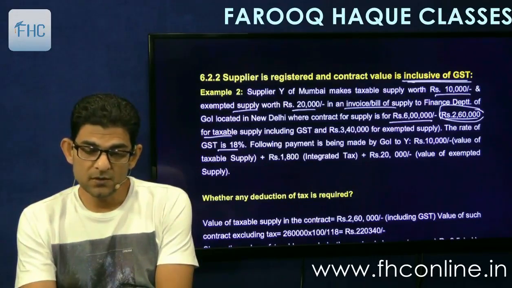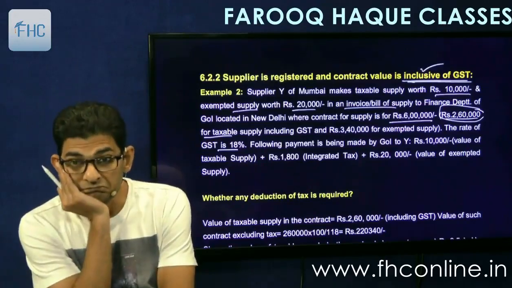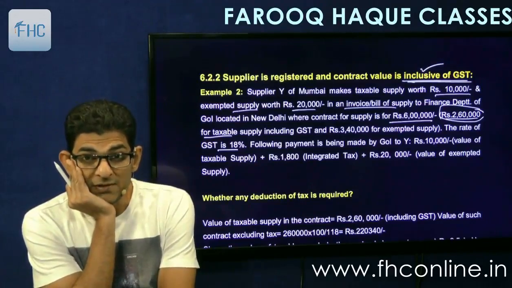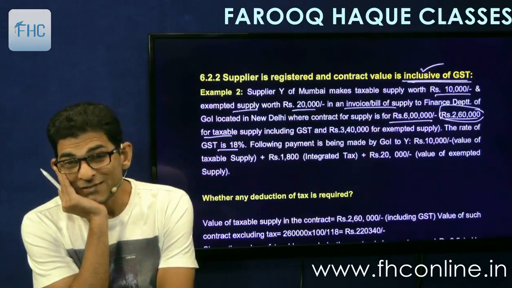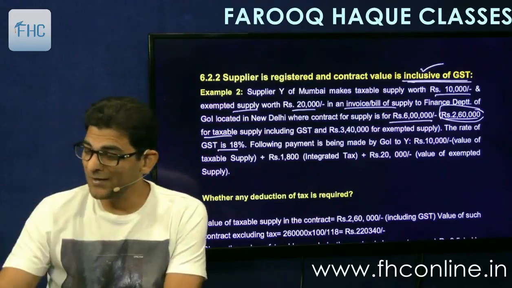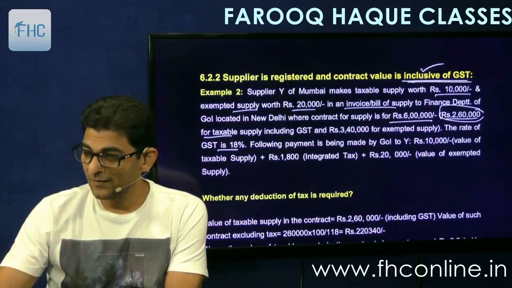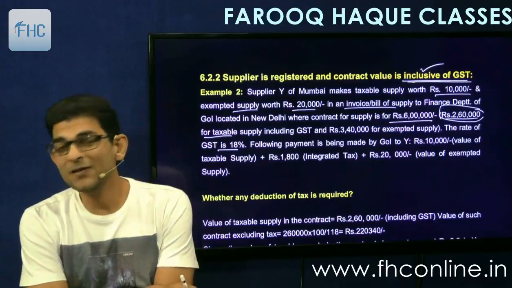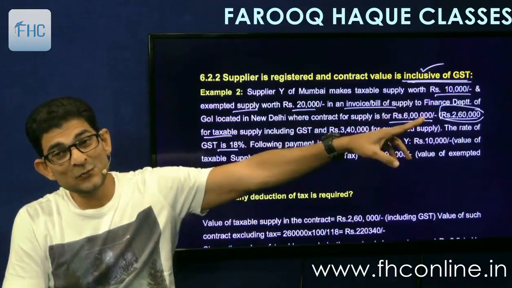But the point is that they have given inclusive, right? This is inclusive of GST. So the value is inclusive of GST. Sorry. So 260 is inclusive of GST. So first you have to exclude GST. 18% rate is given. So what you do? 260 into 100 divided by 118. So 260 is inclusive figure.